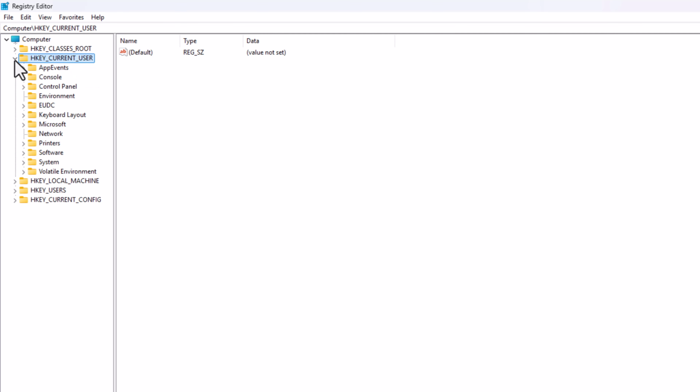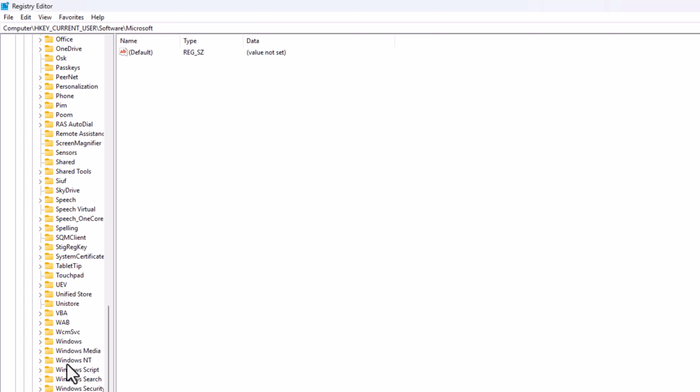Now select Software, then click on the drop down, then select Microsoft. Click on it, then scroll down and find Windows, then click on this arrow again.